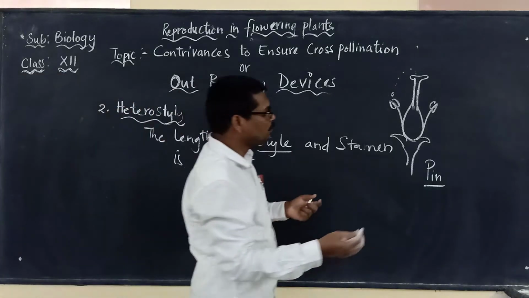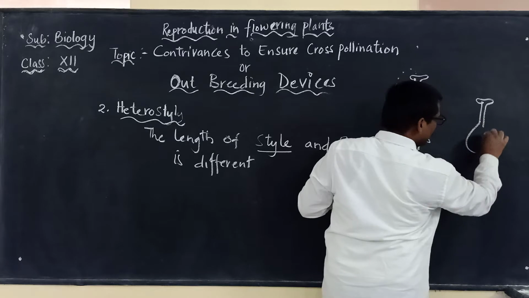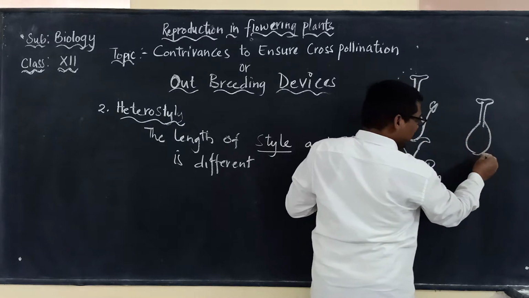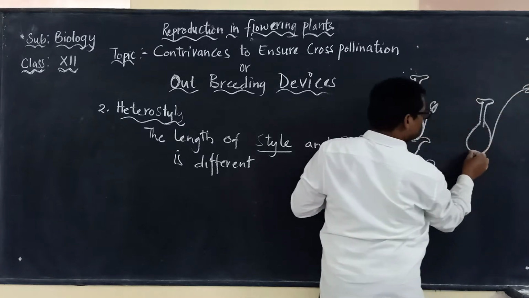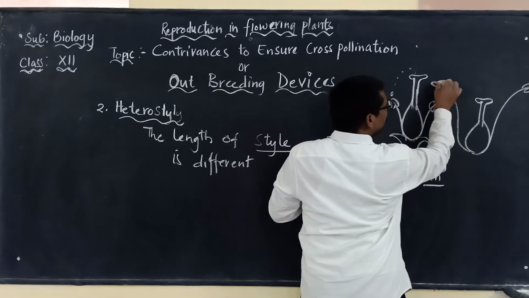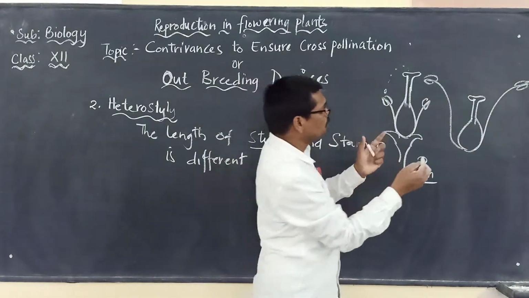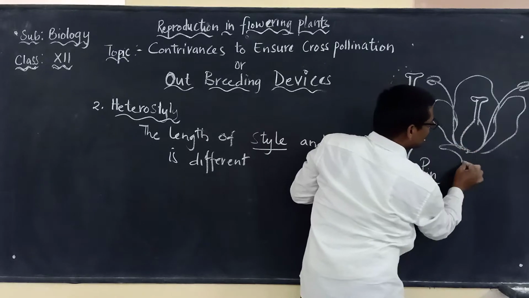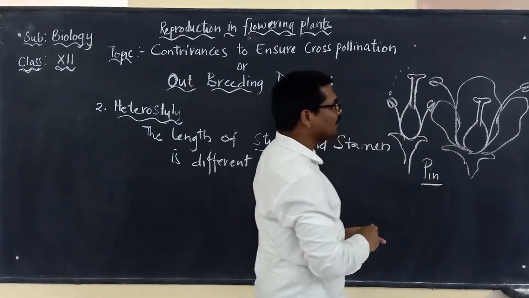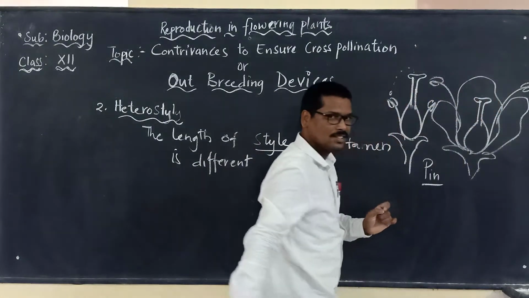There is another one where the stigma will be short, whereas the anther will be away from the stigma. See here, they are moving very far, almost out of the petals also. So when they are out of the petals, now there is no chance of what? The pollen grains to fall on this stigma.